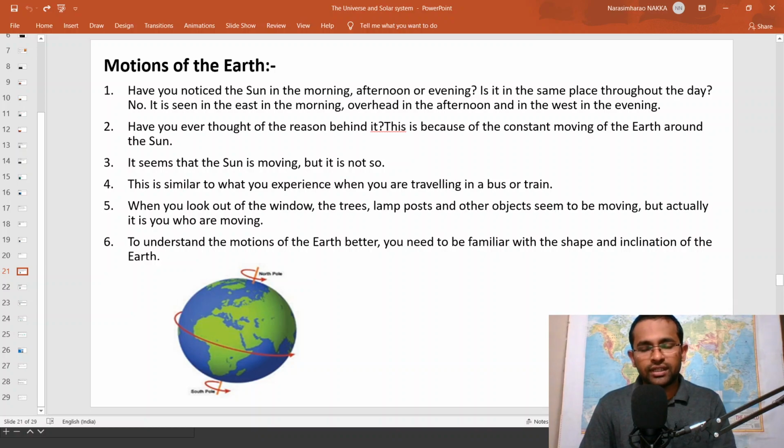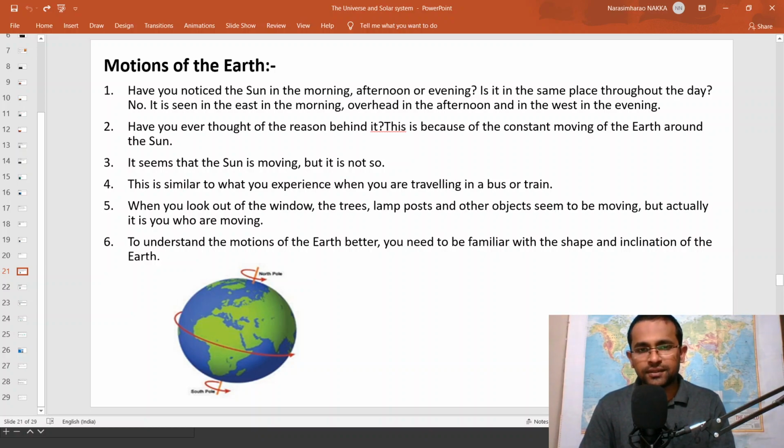For the last 2 days, we have been discussing the evolution of solar system, the evolution of universe and galaxies and the properties of planets in the solar system, etc. Today, we will be discussing the motions of the earth and its effects. So before diving to the topic, I would like to ask few questions.